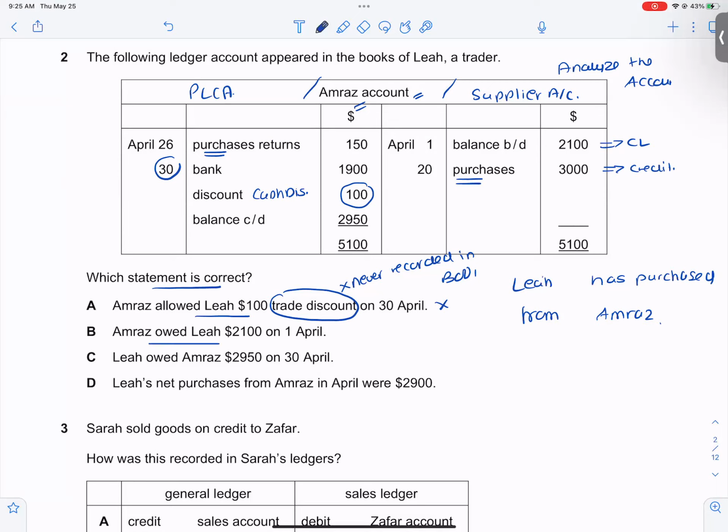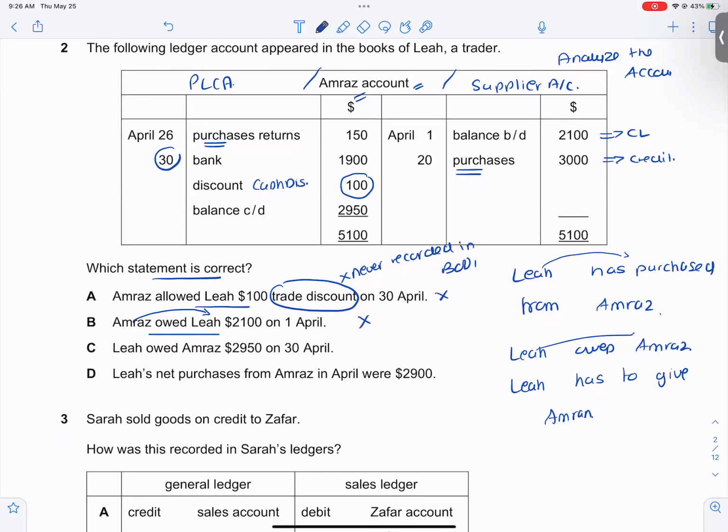See, Lee has purchased from Amraz. So Lee owes Amraz. That means Lee has to give Amraz. If Lee has to give Amraz, so Amraz will never owe to Lee. Lee owes to Amraz. So this statement is also incorrect.